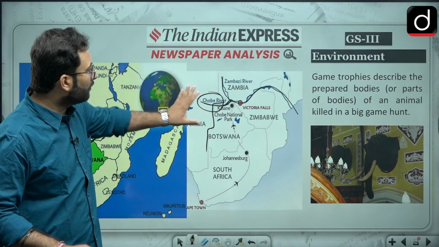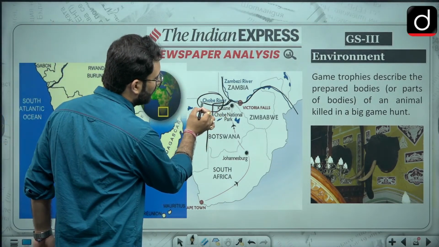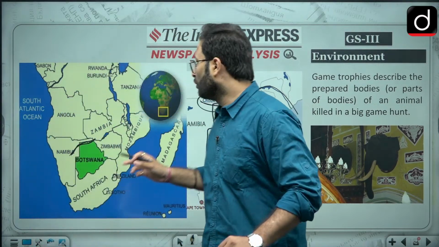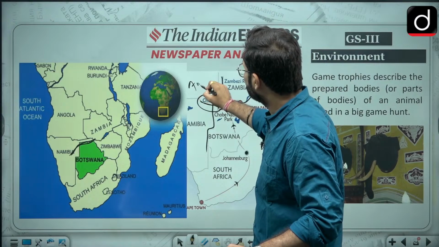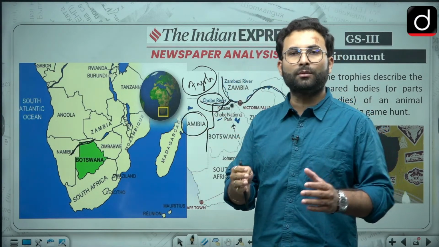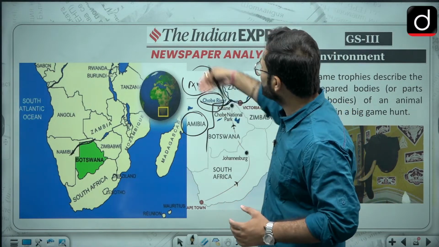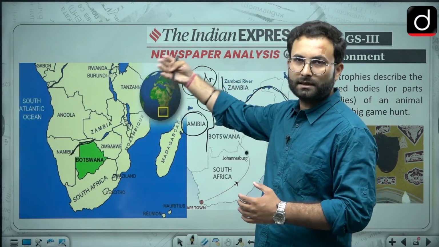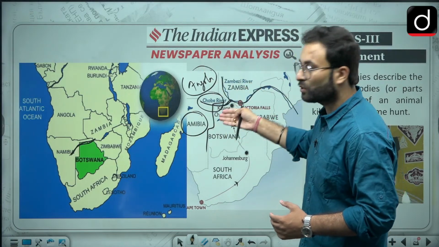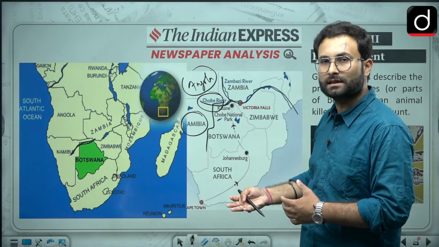Now what is happening is that this particular river has a boundary with Namibia and Angola. Here you can see this is Angola. There were poaching activities happening in Namibia and Angola, because of which elephants have stopped crossing this river, because they know that there is a threat to life. Ultimately they are limited to that particular part, and that is why the population is increasing in this particular area.